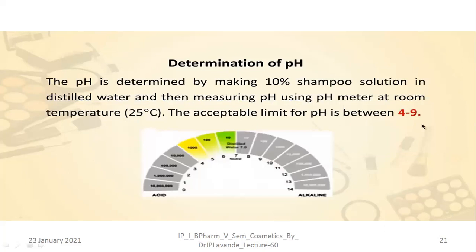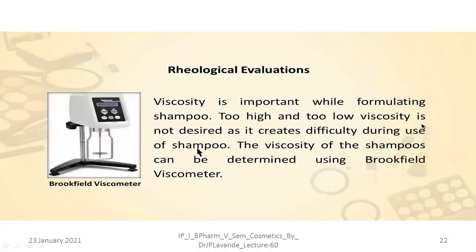Determination of pH. The pH is most important, it should be optimum so that it should not produce any damaging effect onto the hairs. At the same time, it should not be irritant onto that of the scalp skin. The pH is determined by making 10% shampoo solution in distilled water and then measuring pH using a pH meter at room temperature of 25 degrees Celsius. And the acceptable limit for the pH is between 4 to 9. So between the range of 4 to 9, there should be an ideal pH for the shampoo kinds of preparations.